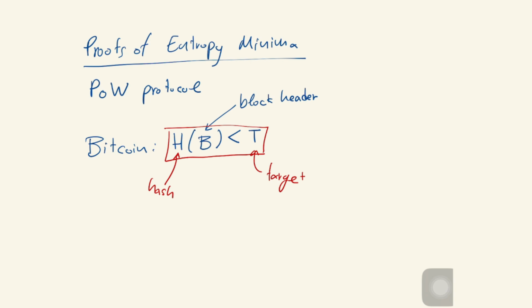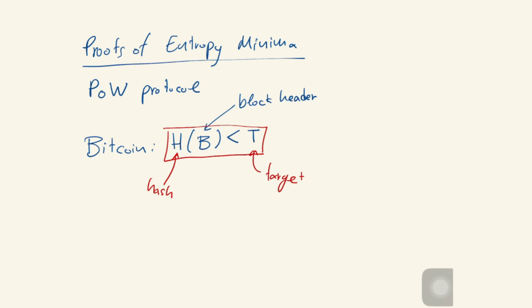Intuitively, what this means is that you check that the hash falls below a target. What does that mean? It means that you treat the hash output as a number, and then you compare it to a different number. Well, how do you treat the hash as a number? The hash is a 256-bit integer, right?